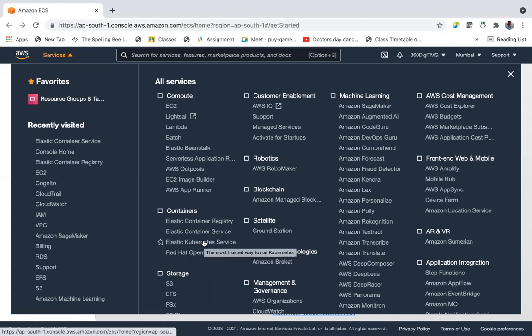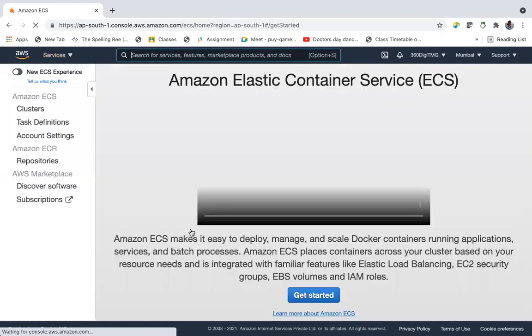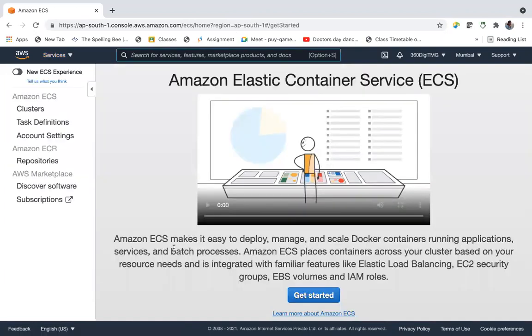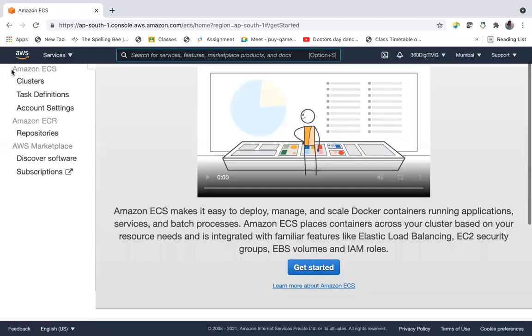If you want to use Kubernetes instead of Docker, you can go for EKS, Elastic Kubernetes Service. Let us understand what is this Elastic Container Service, ECS. You can see over here clusters, task definitions, account settings, repositories, etc.